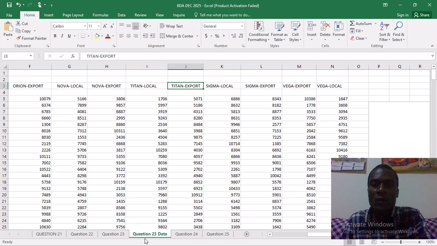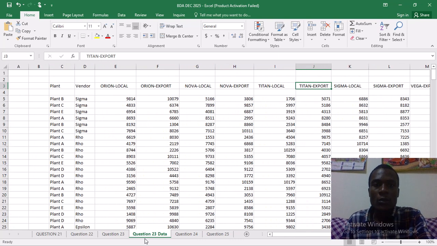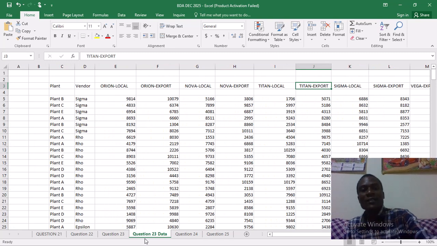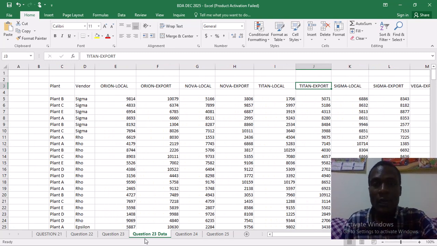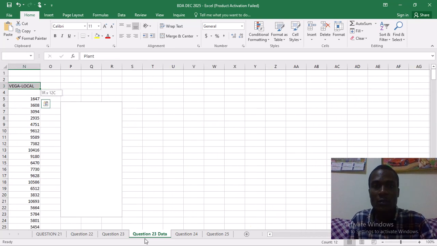So in Power Query, you have what we call unpivot columns. We will be selecting these first two columns, and then we say unpivot all other columns. That way, Power Query will transform this data into a format that will only have 3 columns. So first we are going to select the data. If we are together, we select the data that way.